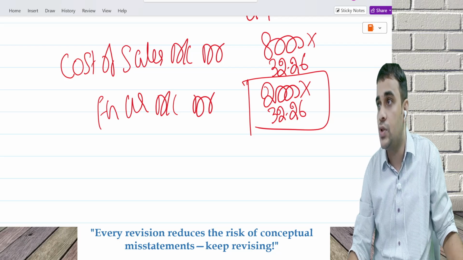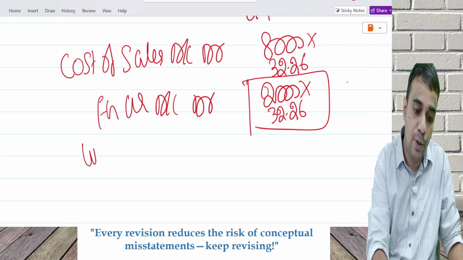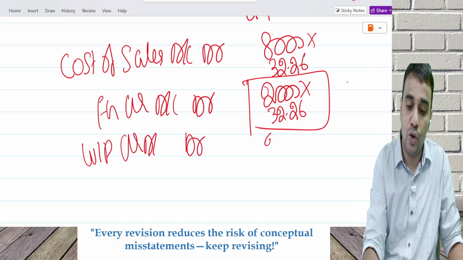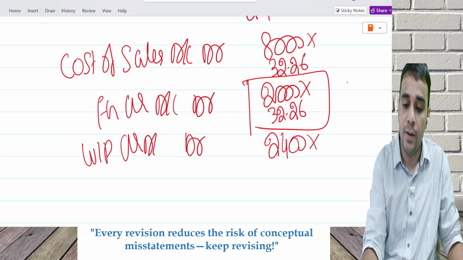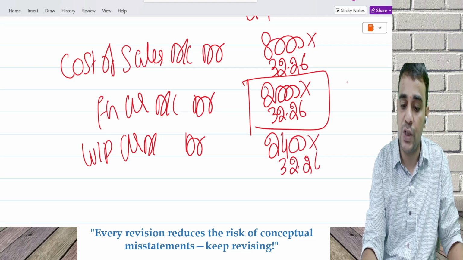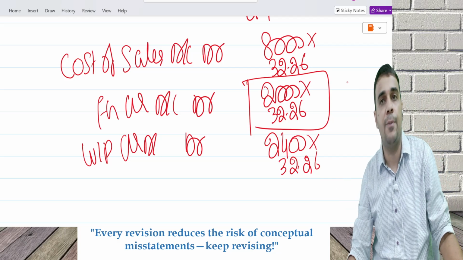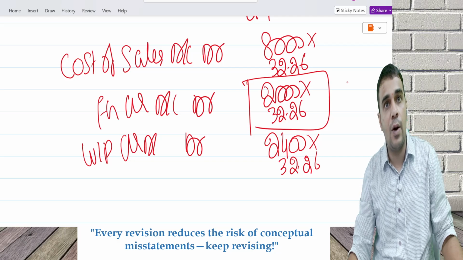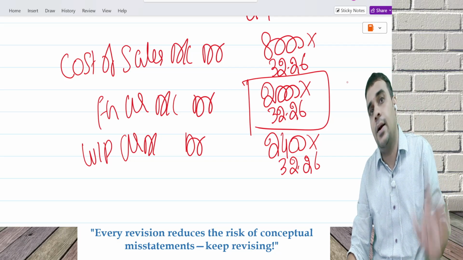This increases your closing FG. Then WIP control account debit 2,400 into 32.26. Ignoring the rounding difference, this will add up to 4 lakh rupees. To overhead control account 4 lakh.